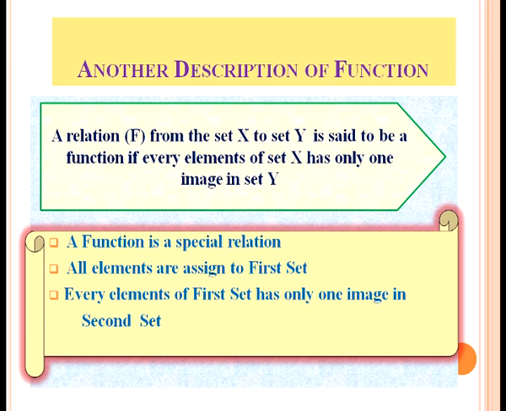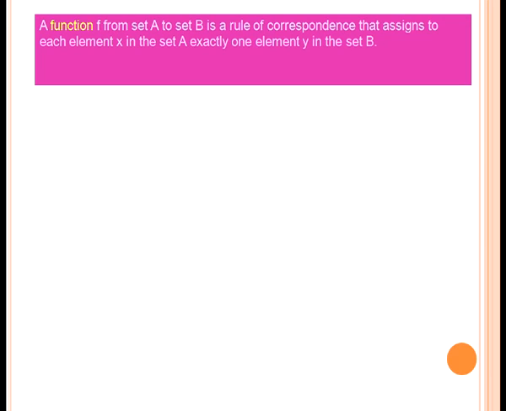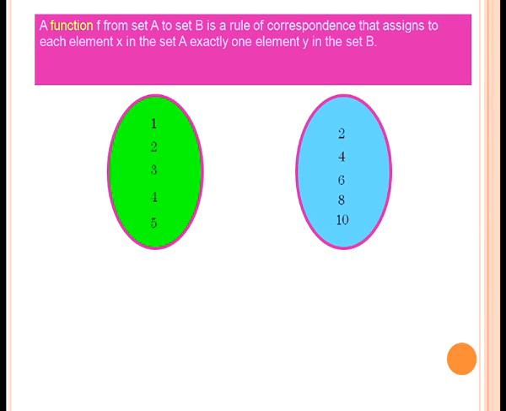A function is a special relation and all elements are assigned in the first set. Every element of the first set has only one image in the second set. A function f from set A to set B is a rule of correspondence that assigns to each element x in the set A exactly one element y in the set B. Let us see two different sets. The elements of the first set are 1, 2, 3, 4, 5. The elements of the second set are 2, 4, 6, 8, 10.